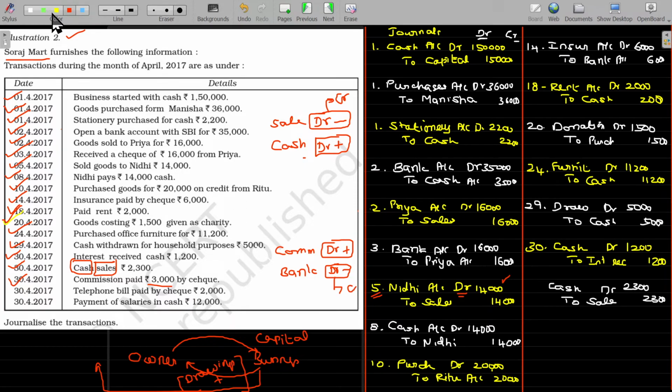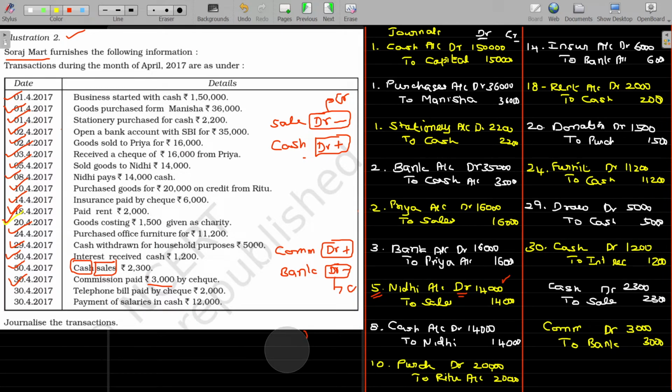Then the ultimate entry being commission account debit to bank. Commission account debit to bank. Okay, the value being 3000. Right. The next transaction. 3/4/17. Telephone bill paid by check.